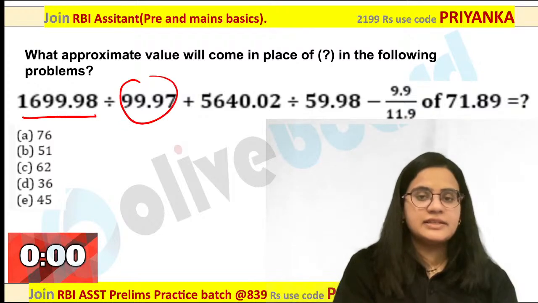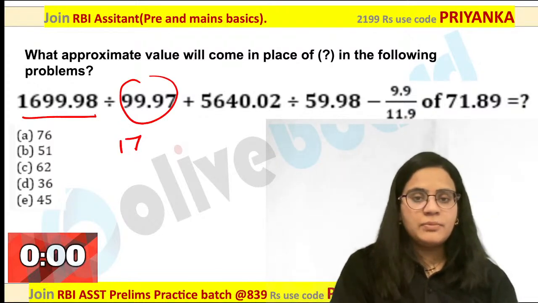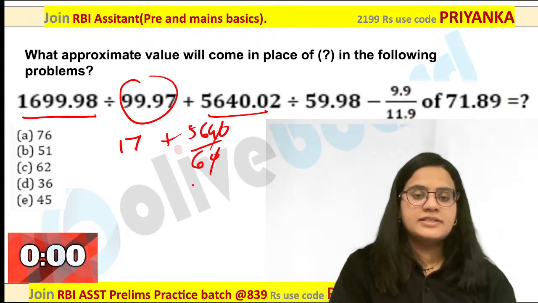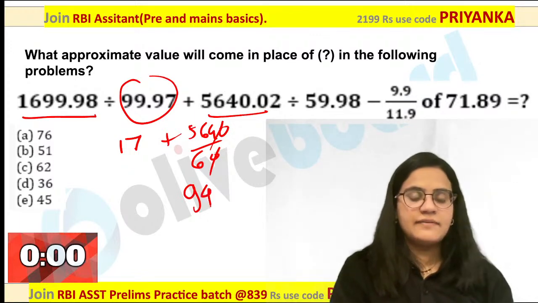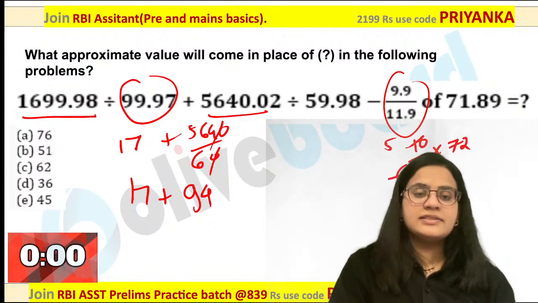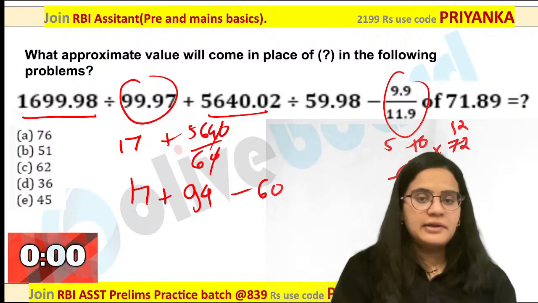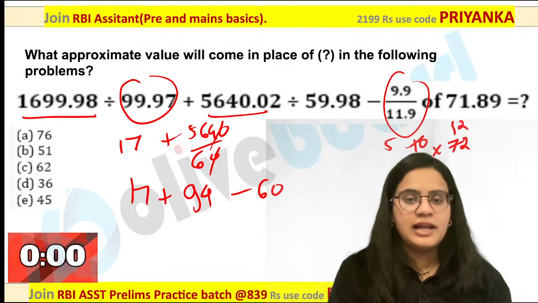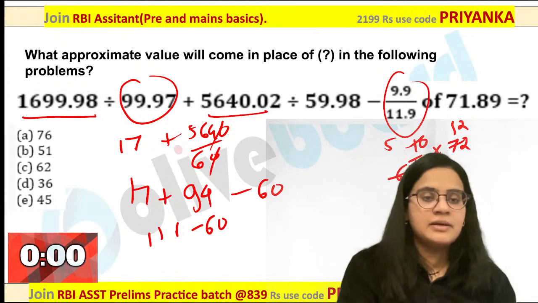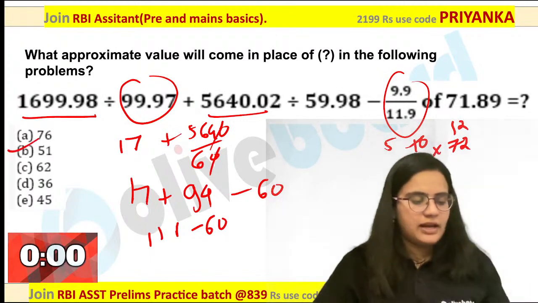1700 by 100, which is nothing but 17 over here. Okay, what about this? You can see this is 5640 upon 60. If you are cancelling this value over here, you can calculate this as 94 over here. So 17 plus 94. What about this value over here? It is 10 by 12 multiplied by 72. So you can calculate the answer here as 60 over here. So what would be your final answer? You can calculate your value as 111 minus 60, which is nothing but 51 would be the perfect answer.